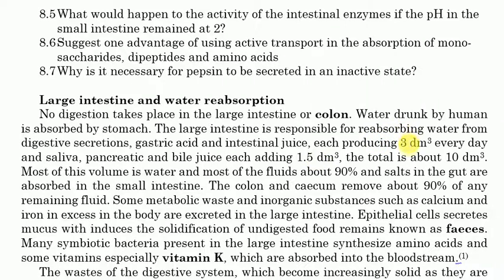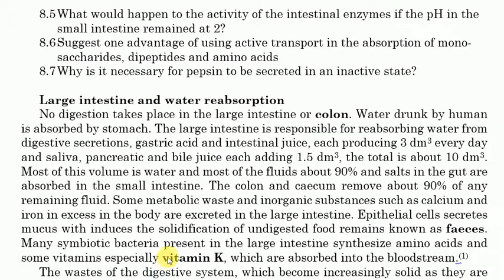So taking 6 plus 4.5 we are getting 10.5. That's why they say the total is about 10 dm cube. About means it is around, because not every day you will produce 3 liters or 1.5. Sometimes it can fluctuate to above or below the normal level.